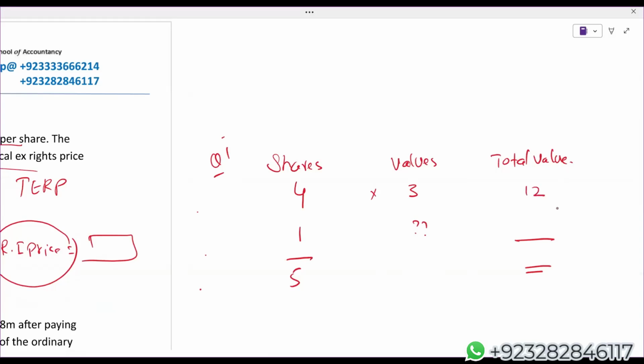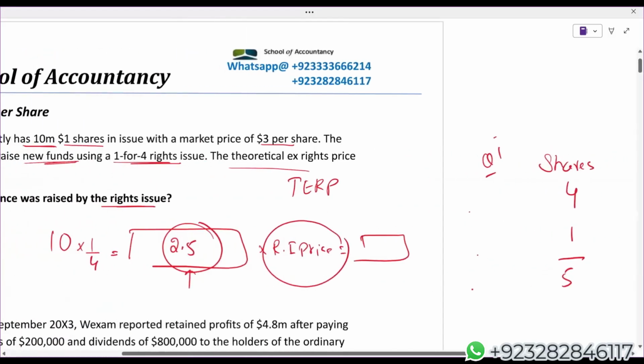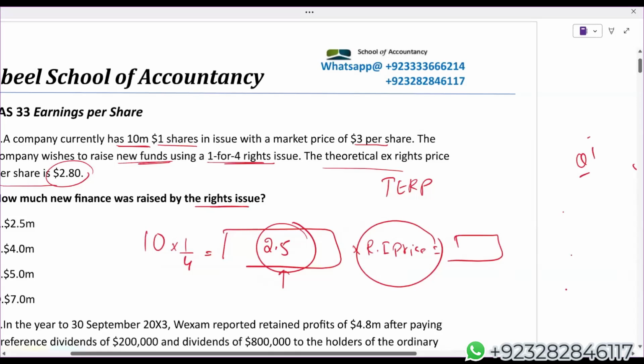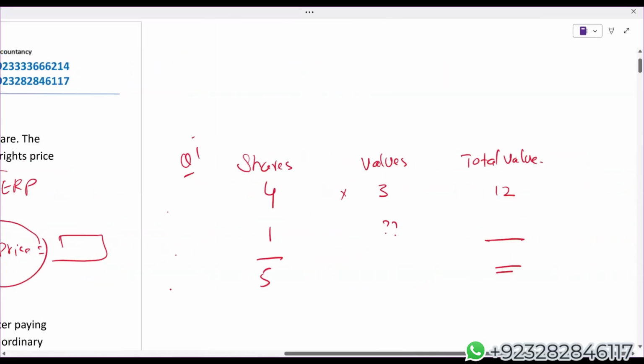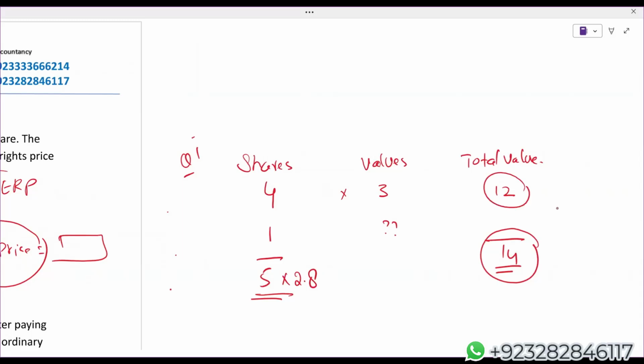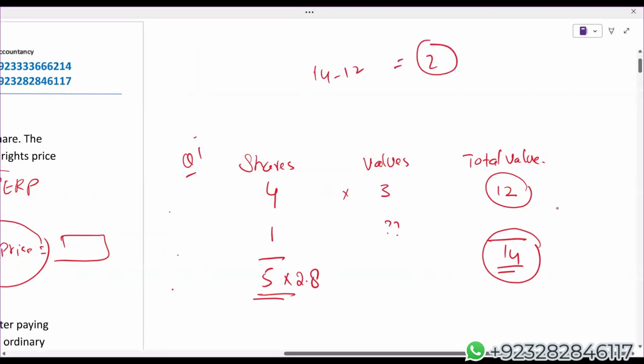The total before is 12. The examiner has given us the TRP, the theoretical ex-right price, which is 2.8, which means that 5 multiplied by 2.8 will give us the total value of 14. Now it's very simple to calculate the right issue price. Total value is 14 and the value of shares before the right is 12, which means that 14 minus 12 will give us a right issue price of 2.